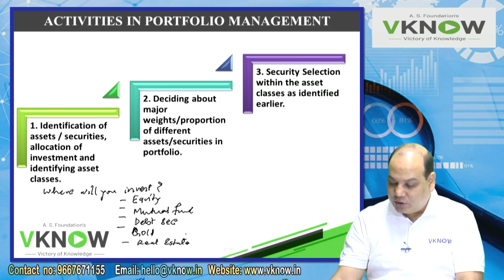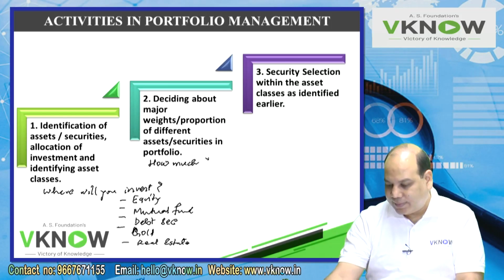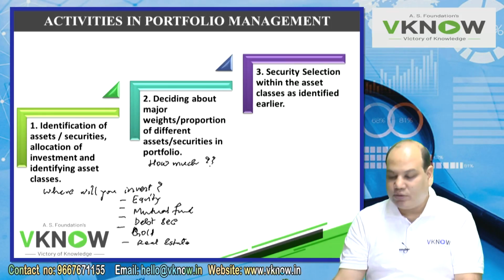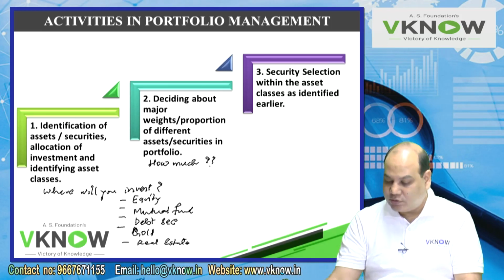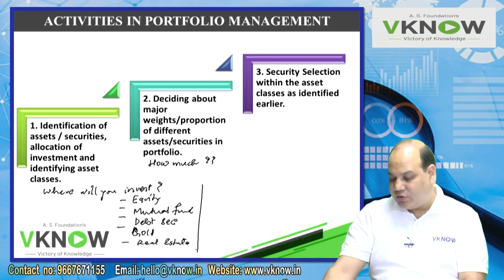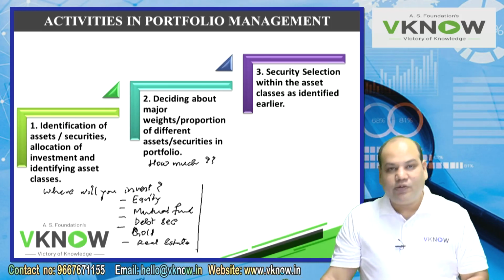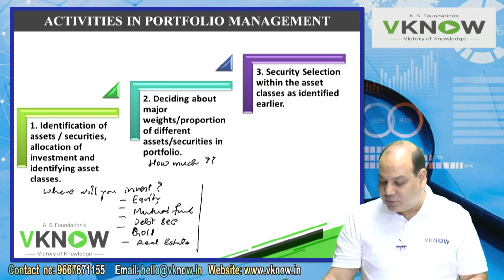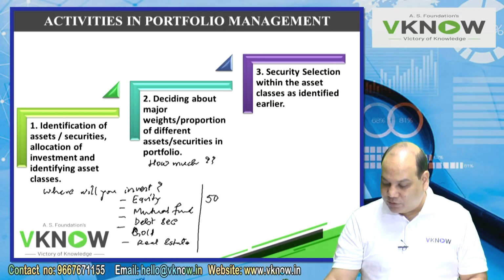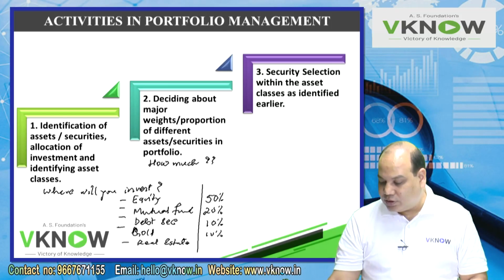After deciding where will you invest, next you have to decide how much. You have to decide the proportion in different asset class. According to your risk taking abilities, you will decide the proportion. For example, somebody may have this proportion, 50% equity, 20% mutual fund, 10% debt, 10% gold, 10% real estate.